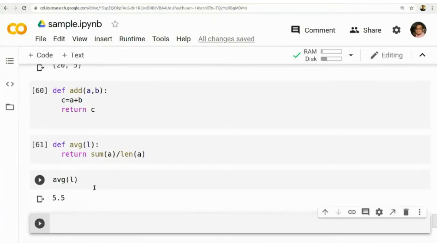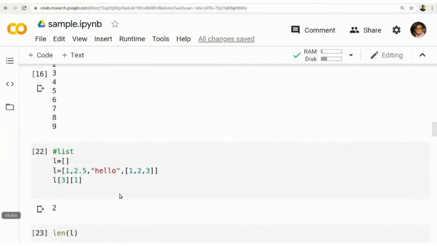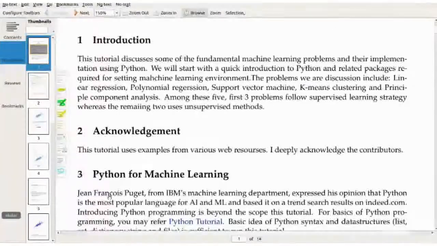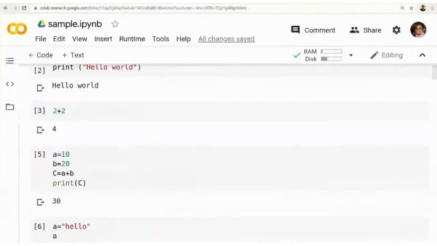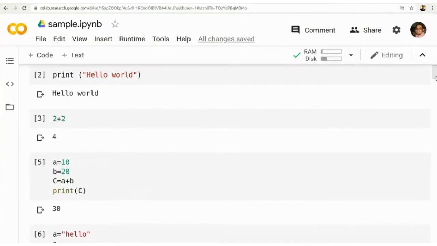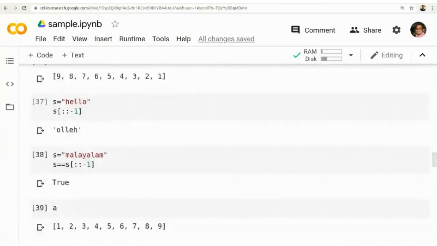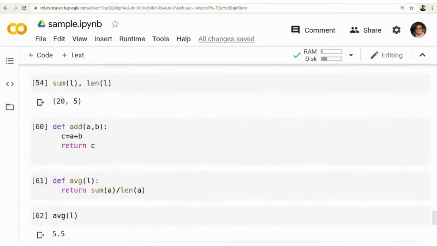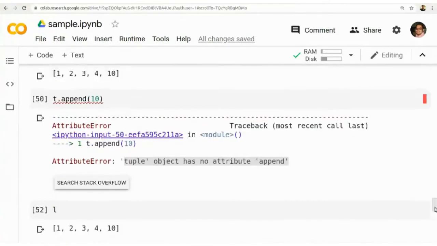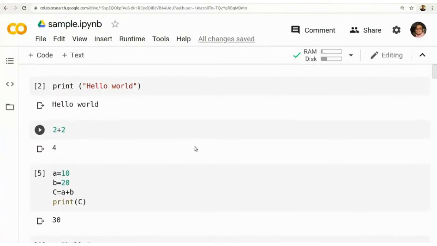So these are some of the very basics of Python. After discussing this tutorial, if you already know Python, it's okay, you need not go through these steps. It is a quick introduction to Python programming. So with this basic and some more practice, surely you can read code and write some simple codes using Python. So just go through the steps. I will share this document also. I will share some more materials to get the basics of Python. This is not enough if you are reading Python for the first time, but you can easily understand the code.